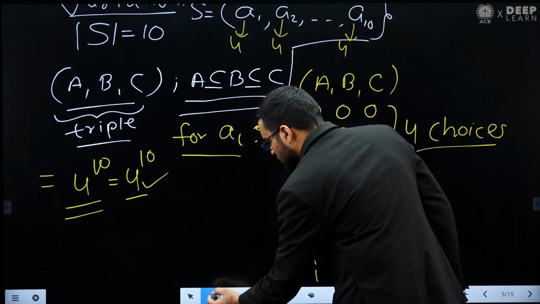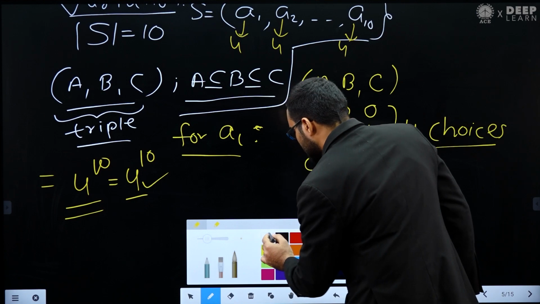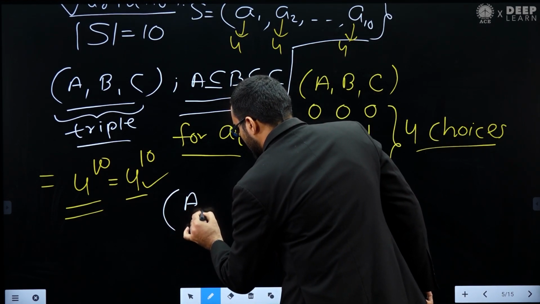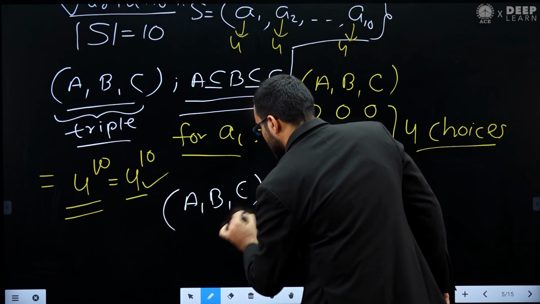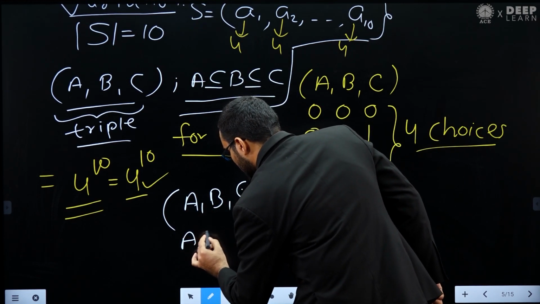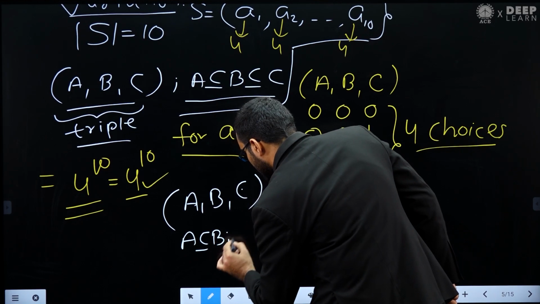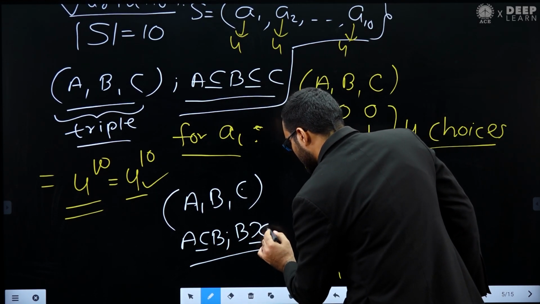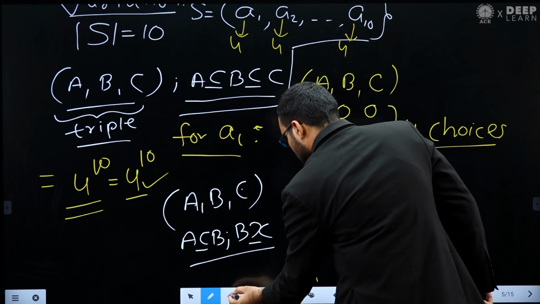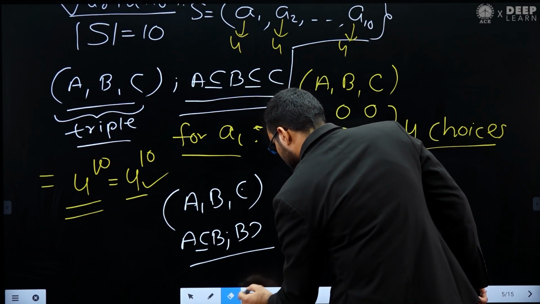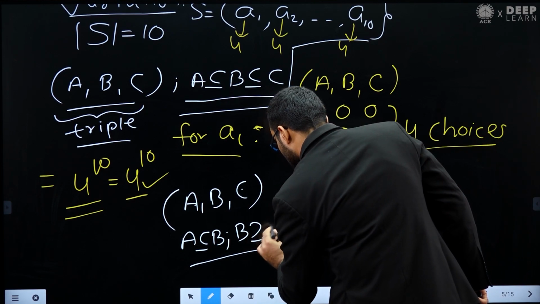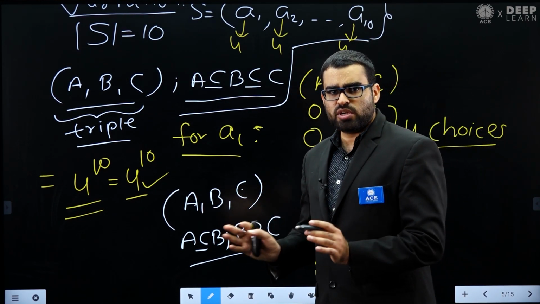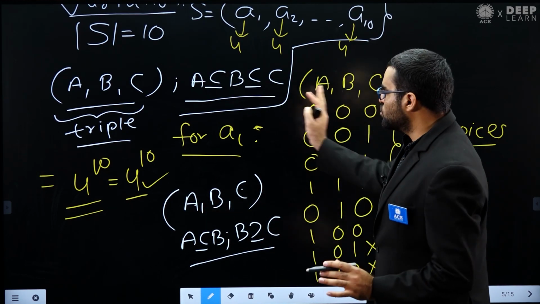Another possible variation that you can try is this type: A, B, C, such that A is a subset of B and B is a superset of C. So many different variations like this you can try, and you can try to solve them using this method.